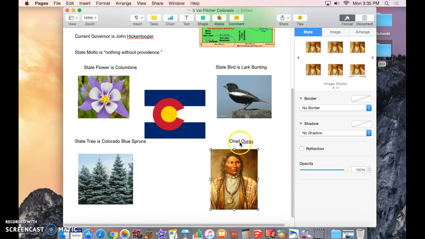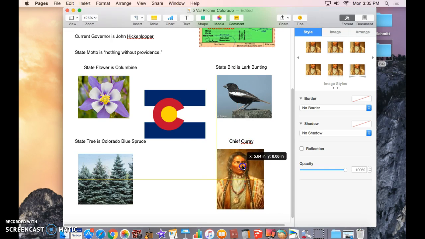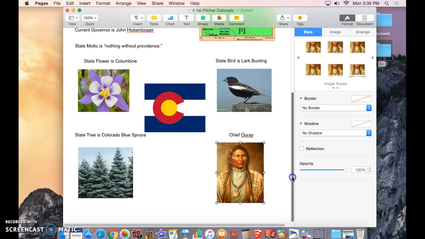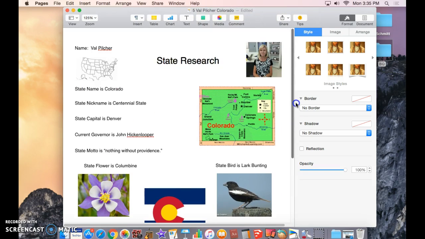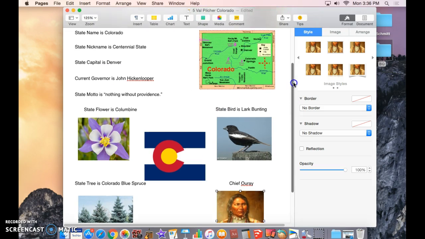Now I want it to line up kind of centered under the name Chiefy Ray, so I am going to slide it over just a little bit so that it lines up. And now everything is pretty good. The last thing I want to do is put a border around my picture, my state bird, my state flower, my famous person, and my tree. We're not going to put a border around our flag or our state.